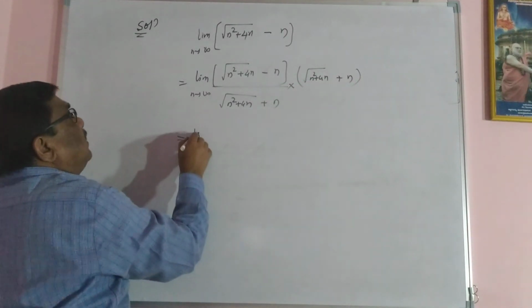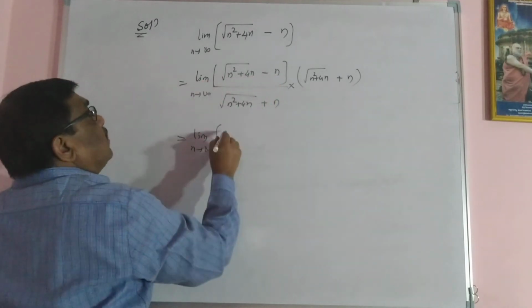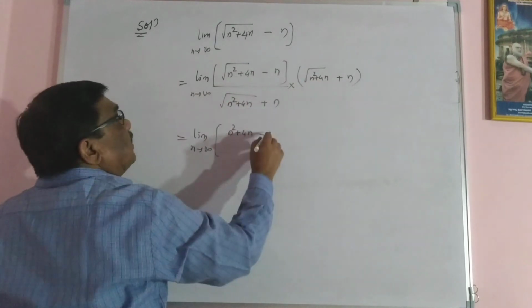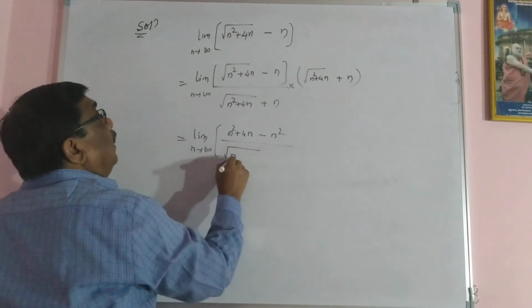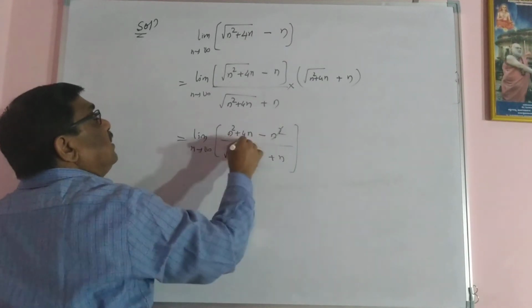Then it is a square minus b square, so root will go: n square plus 4n minus n square, divided by root of n square plus 4n plus n. The n square cancels.